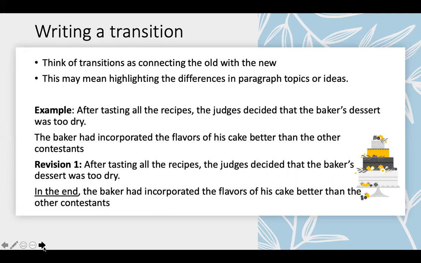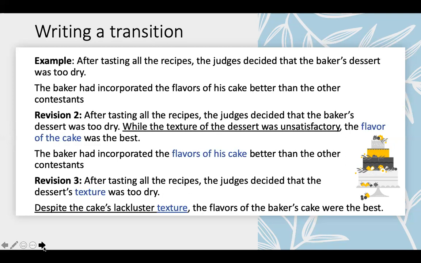Here, there's a chronological transition. Perhaps "in the end, the baker had incorporated the flavors of his cake better than the other contestants." But it might be more useful to use a transition that marks how these paragraphs are different from one another. What makes them contrast? The following revision shows us another way to connect them. So here we have revision 2, which shows us ways that we can use a conclusion sentence to transition, and revision 3, which shows us how we can use our topic sentence as a transition between paragraphs.